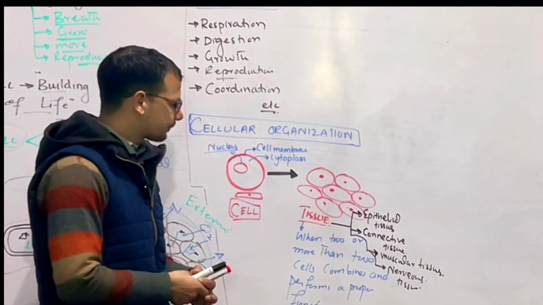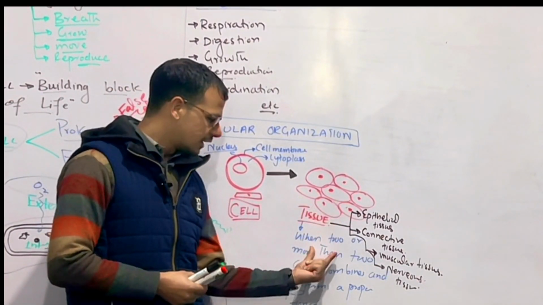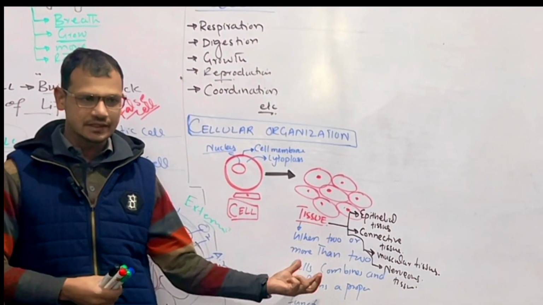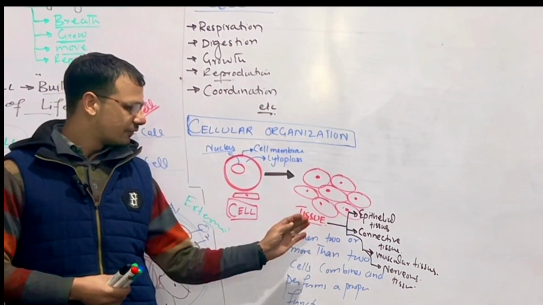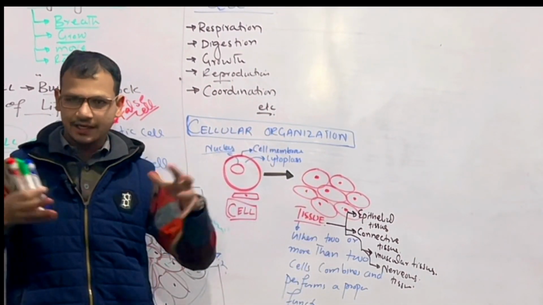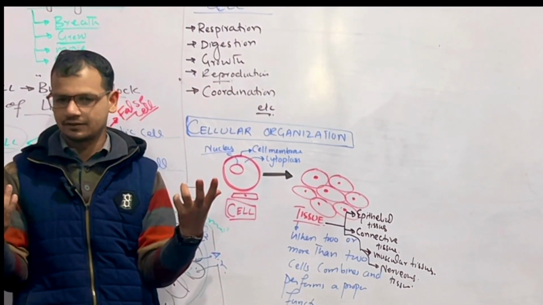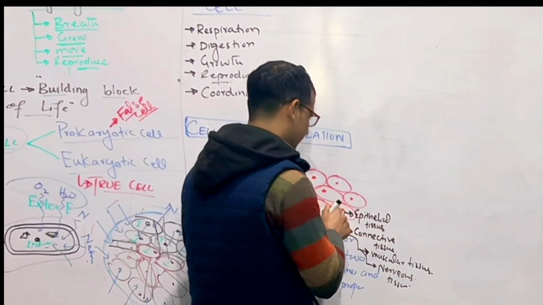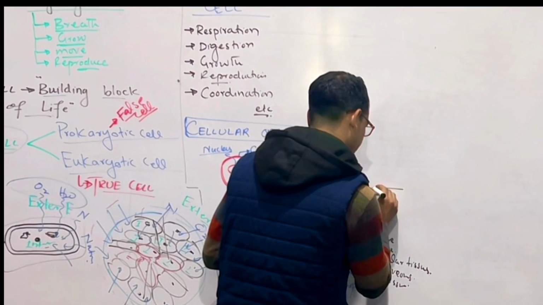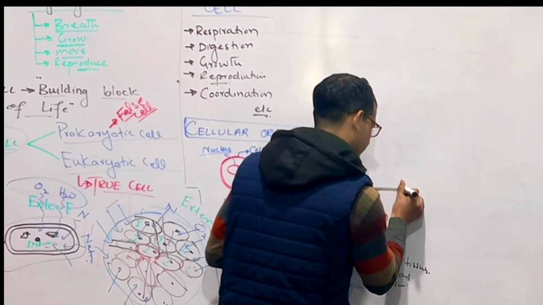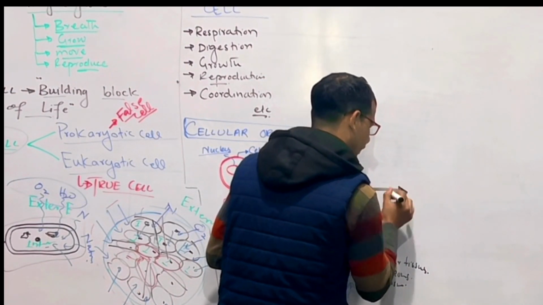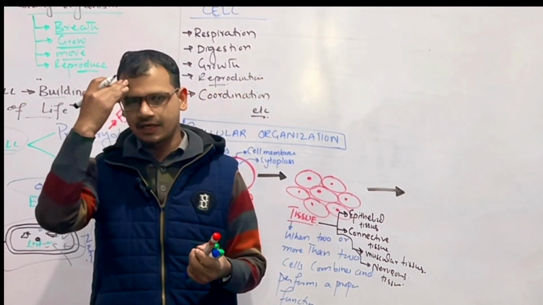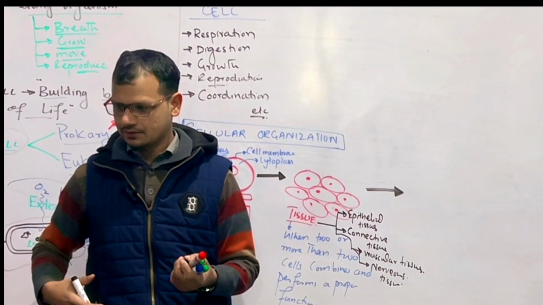This is called tissue. When two or more than two cells combine to each other and perform a proper function, it is called tissue. After tissue, the tissues will combine and will form an organ. So the next organization is organ. For example, the heart is an organ, the brain is an organ, the kidney is an organ.